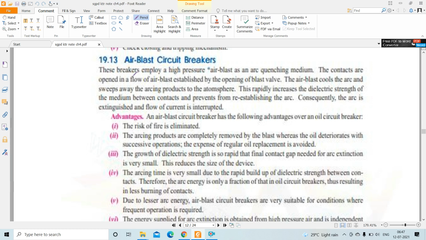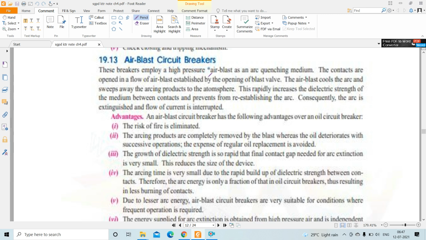These breakers employ a high pressure air blast as an arc quenching medium. When the contacts, that means the fixed contact and moving contact present in the circuit breaker, are opened, a flow of air blast is established by the opening of the blast valve.